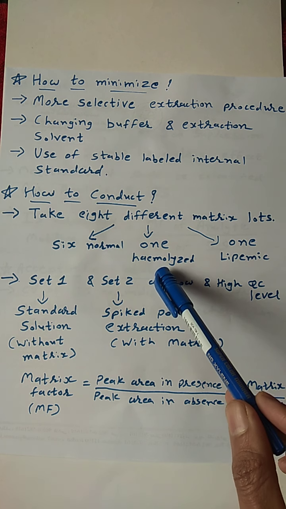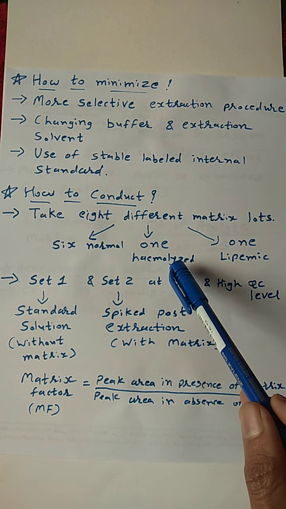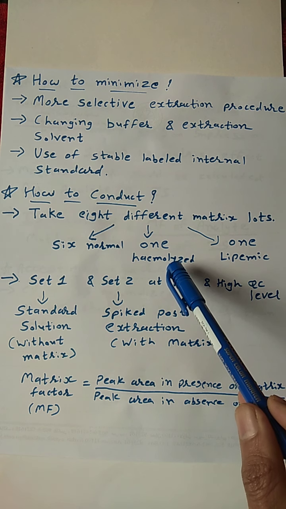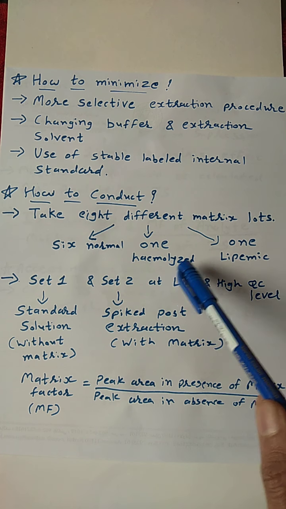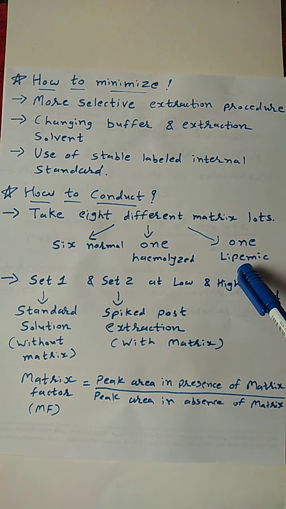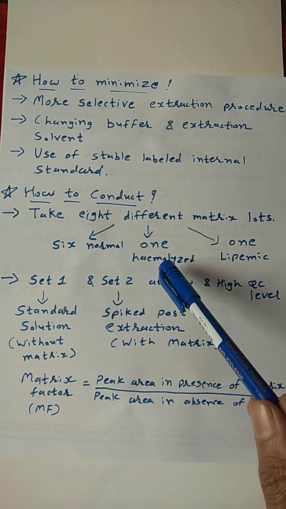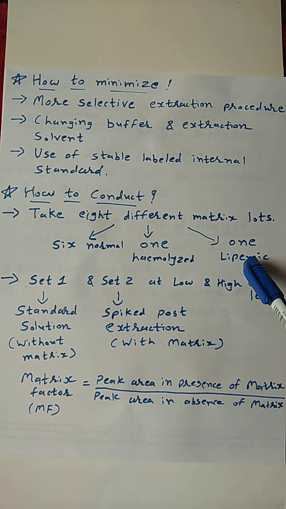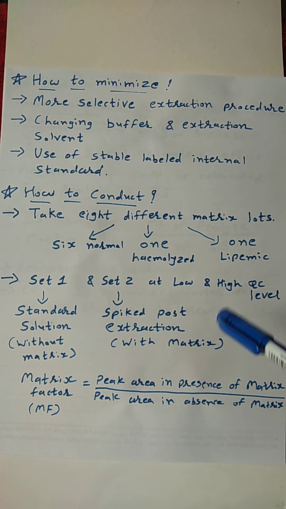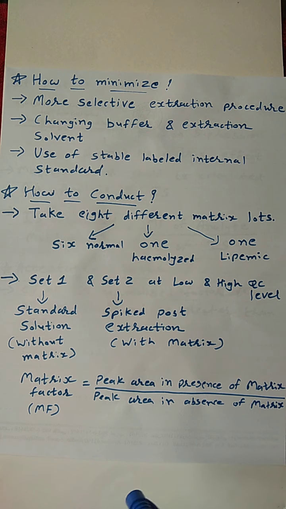We are also taking 1 hemolyzed lot because maybe during sampling we may get some hemolyzed plasma, and also we get lipemic plasma. So in this way we can also analyze the effect of hemolyzed plasma and lipemic plasma on the quantification of our analyte. Then what will we do?